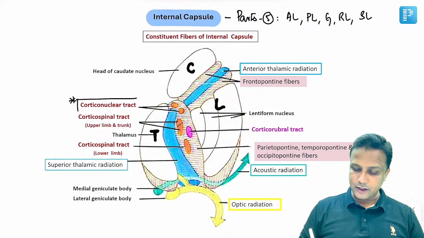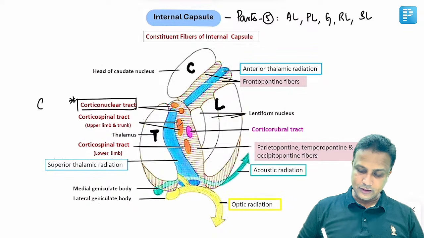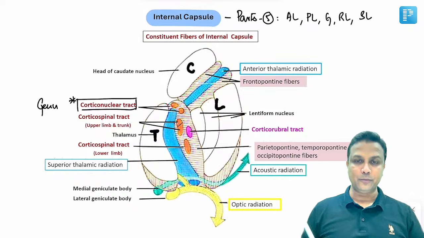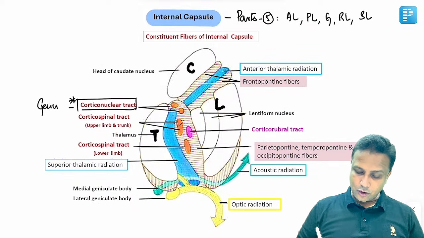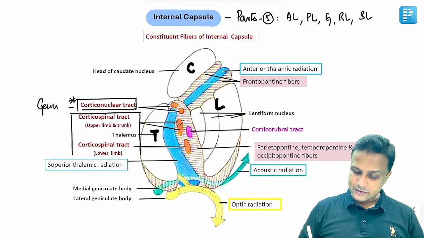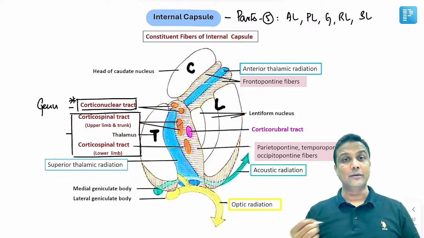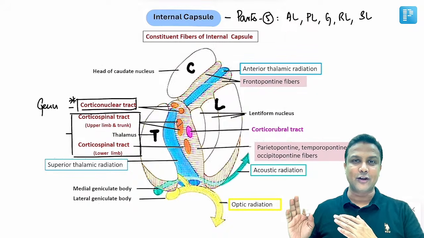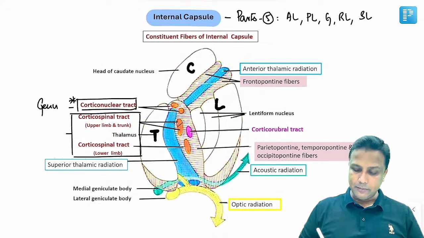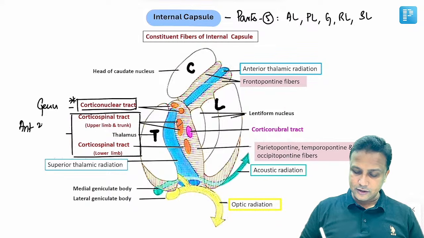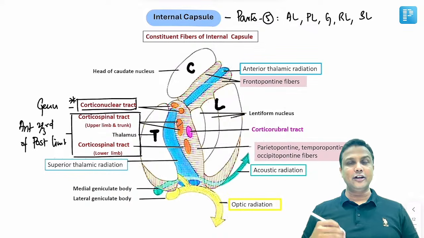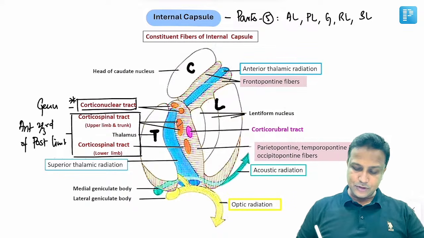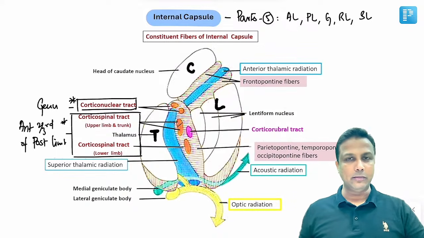Now which tract is going to pass from the genu wala part? Remember it is cortico-nuclear tract. This is going to pass from the genu. Now similarly remember cortico-spinal tract, my dear friends. It is the one which is going to pass from the posterior limb. You can clearly see in the diagram it is passing from posterior limb. But remember, anterior 2/3 of posterior limb. So corticospinal tract is passing from anterior 2/3 of the posterior limb. So these 2 points are extremely important to remember.